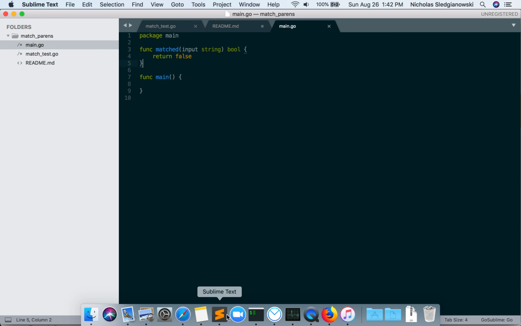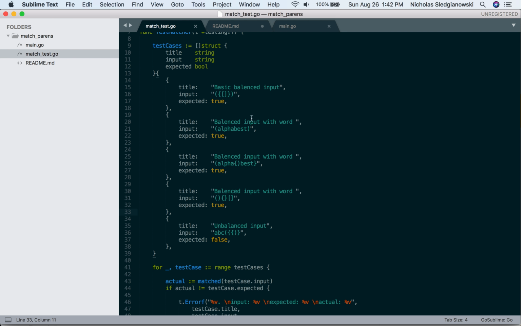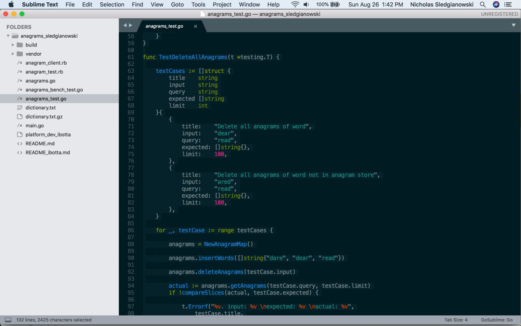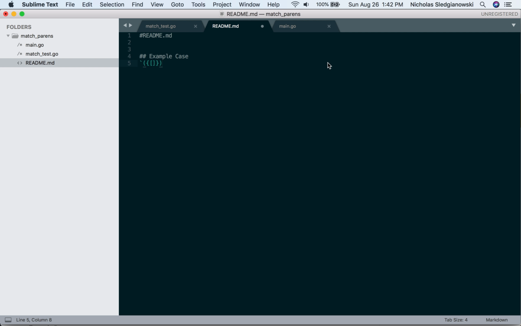Walk you through it. Let's say we're looking at one of these test cases, this one here. So this is a valid case. I'm just writing in Markdown, except I went to the wrong project. There we go. So we've got an example here. One of the first things we're going to do is read through the string by character.